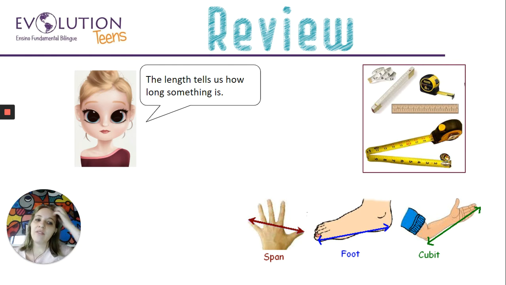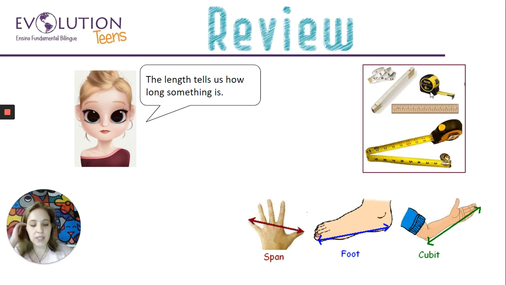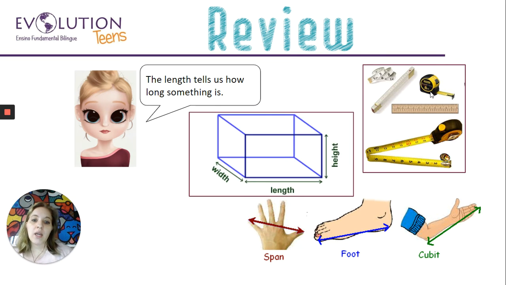And the tools we have here, we have the ruler, which can be 15, 20, or 30 centimeters long. We have measuring tape, we have metric stick, and metal measuring tape, right? And some other words that are related to length are height and width, right?